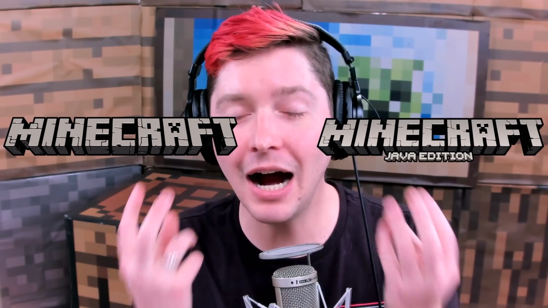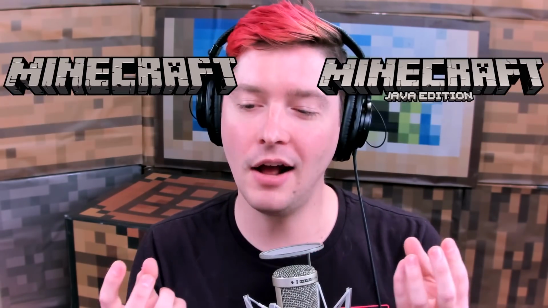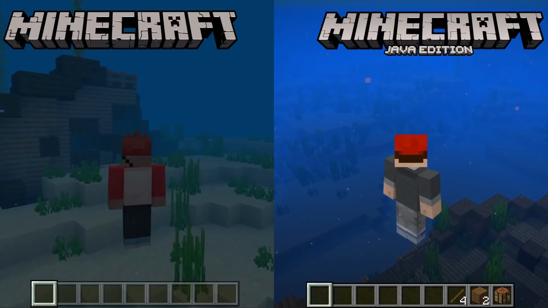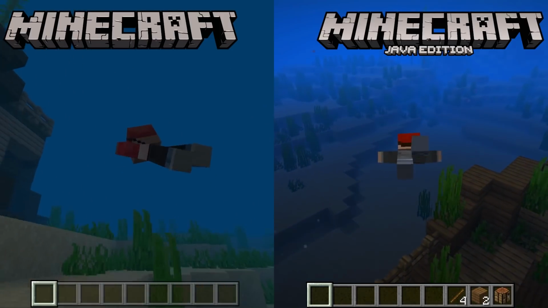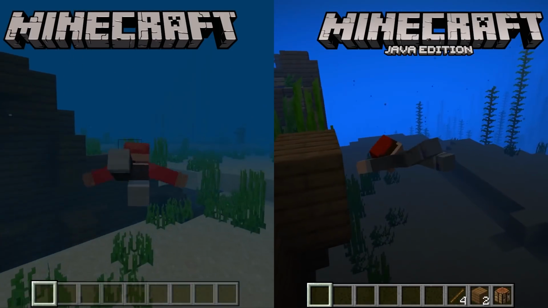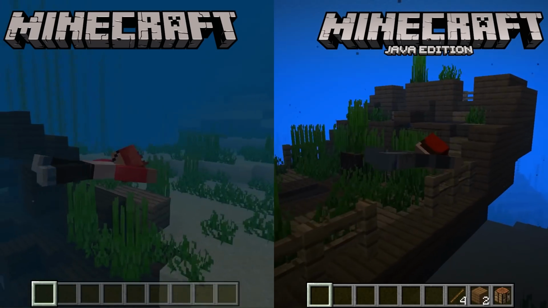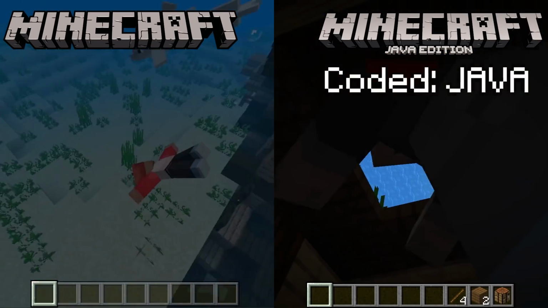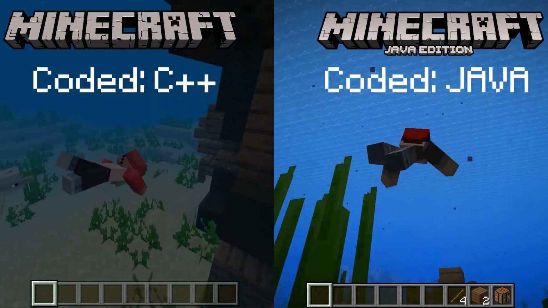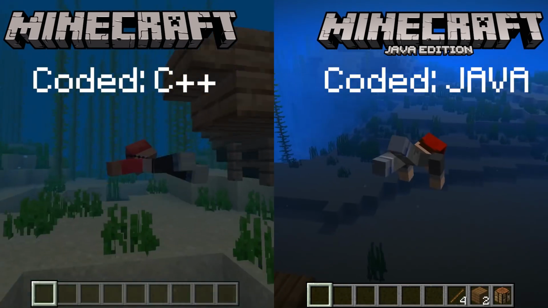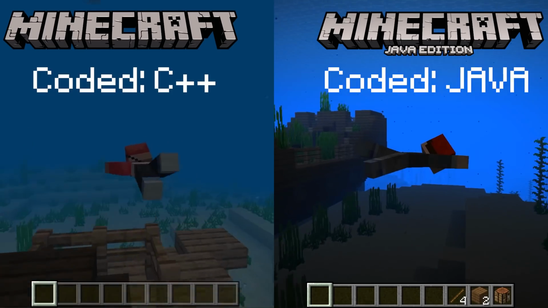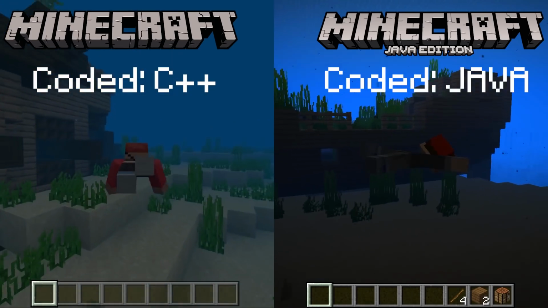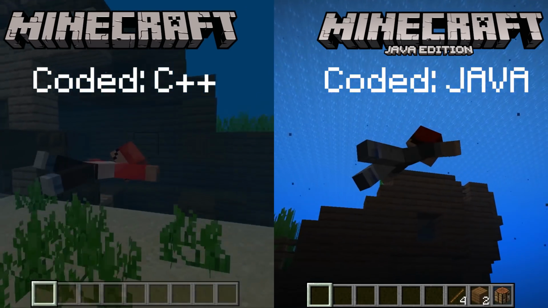And while the content is the same, while the updates are the same, while a lot of these two games look incredibly the same, those are actually two completely different games. One is coded in Java, one is coded in C++. That means every feature, every detail has been reworked from one or the other, so they are completely separate games that share zero code. So they have made two versions of Minecraft.